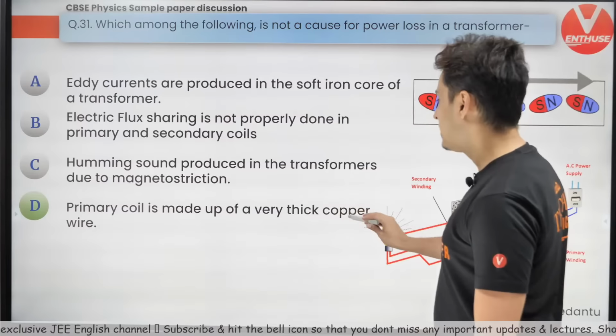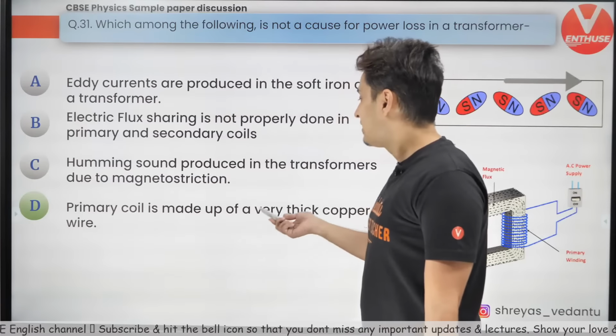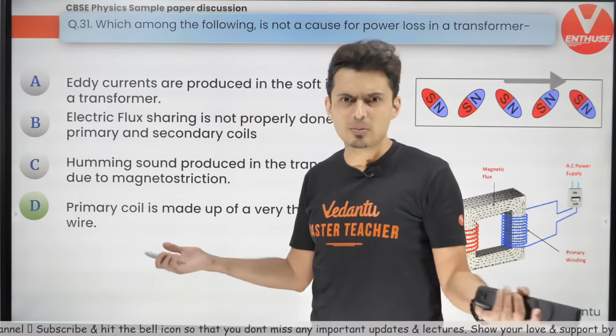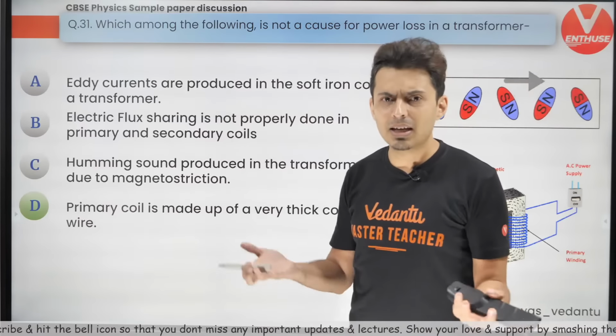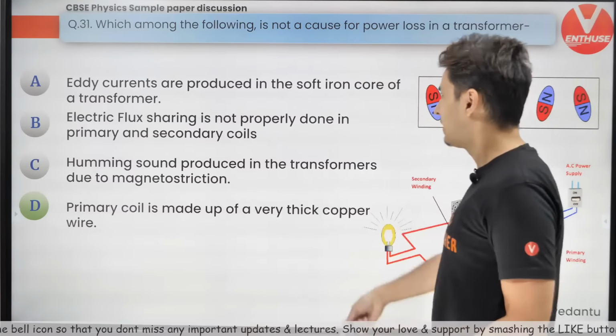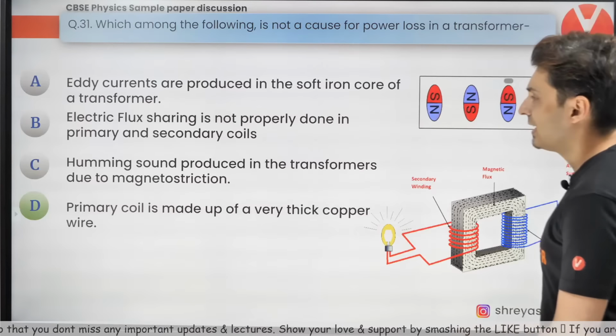Primary coil is made of thick copper. In fact, this is not a reason. When you make it of copper wire, it will not cause any loss. Copper wire is a very good conductor, so it will not cause any loss. Hence, D is not correct.